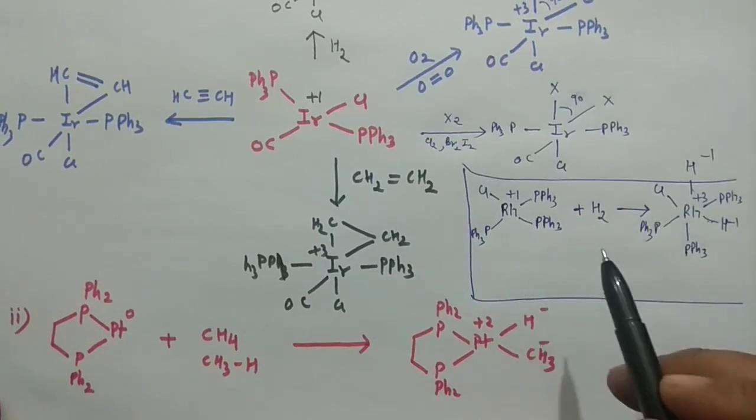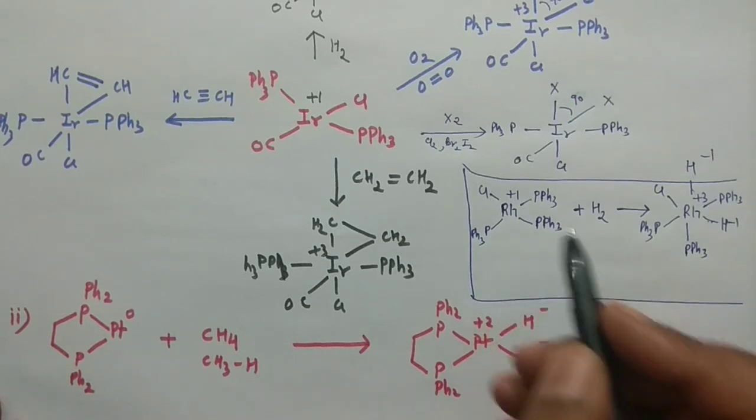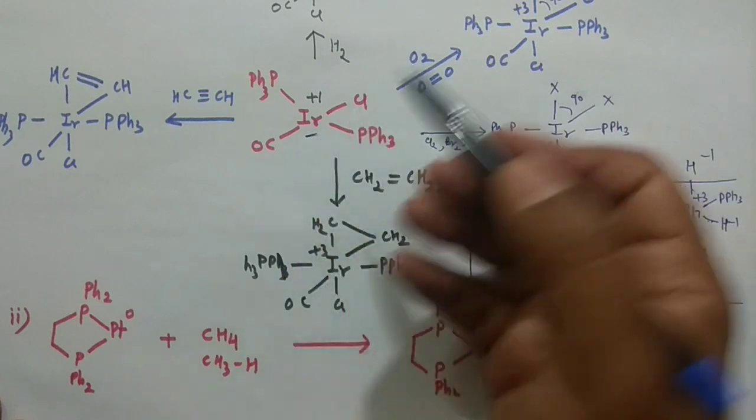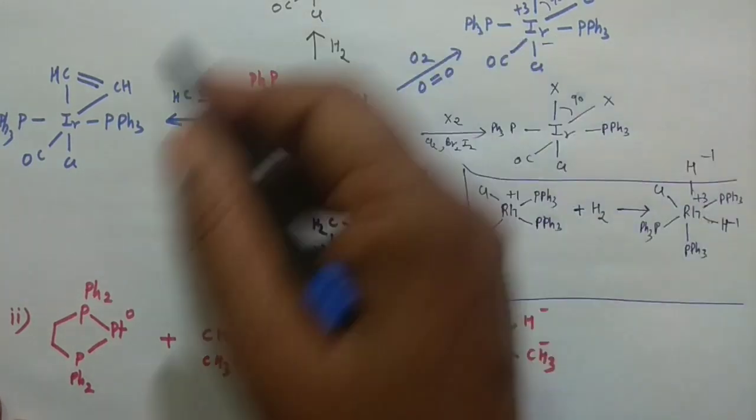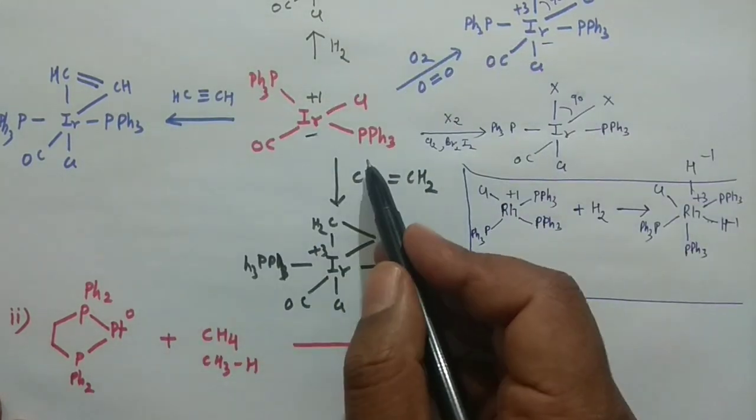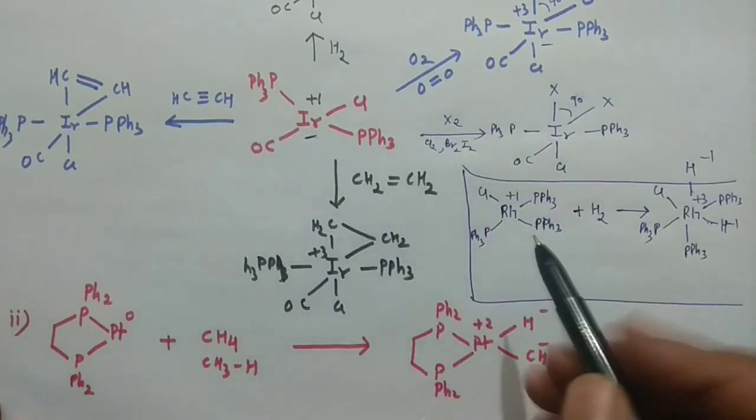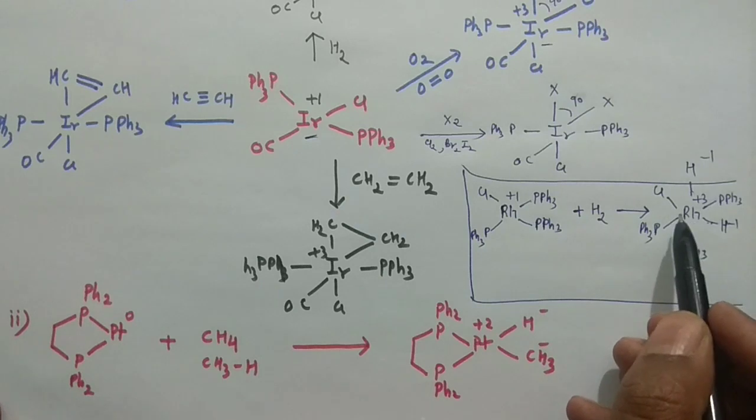One more important thing: in all these cases it is iridium, and these are the complexes resulting from the oxidative addition reaction. They are complexes of iridium. Similarly, this is a rhodium complex, and this is also a rhodium complex.